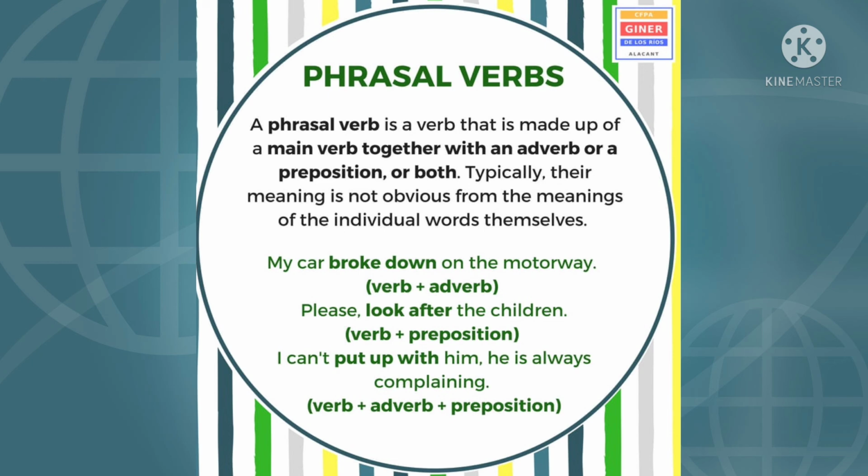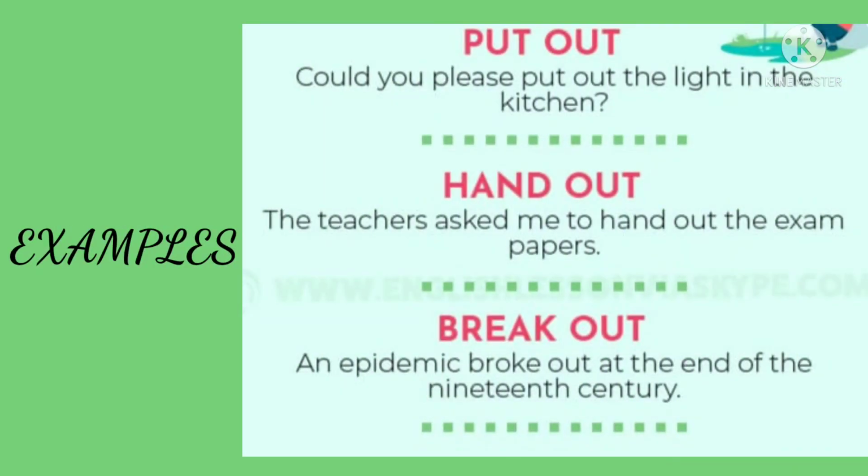See another example. I cannot put up with him. He is always complaining. Here there is a combination of three words. Verb is put, adverb is up, and with is preposition. Let us see a few more examples. Put out. Could you please put out the light in the kitchen? Hand out. The teachers asked me to hand out the exam papers. Hand out means to give. Clear? Hand out doesn't mean hand is your hand and out means bahar karna.